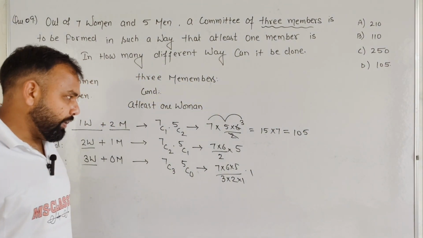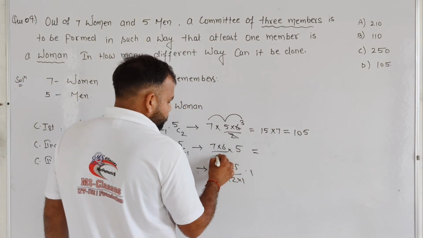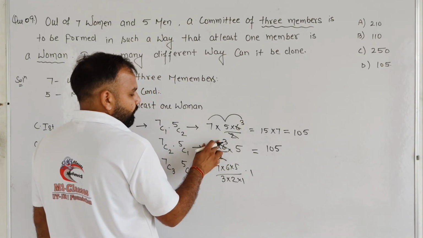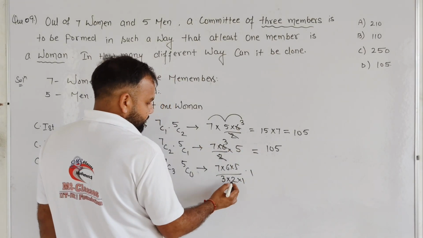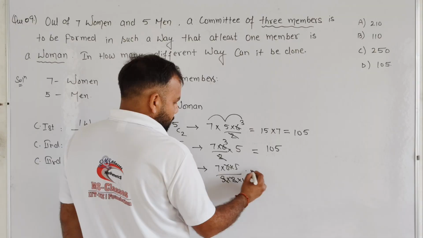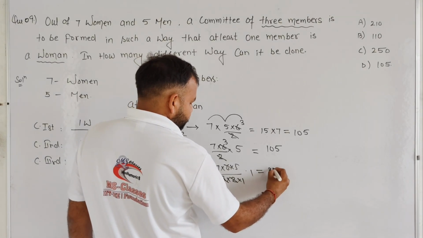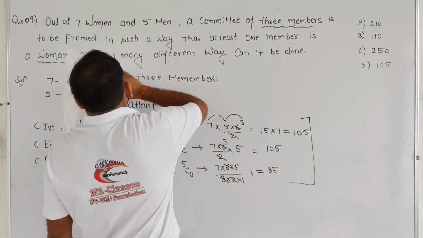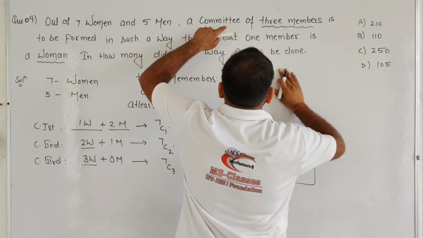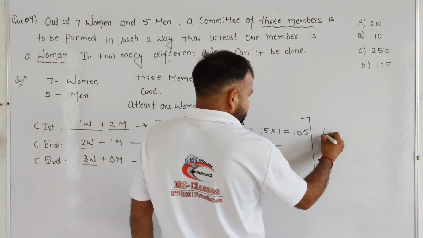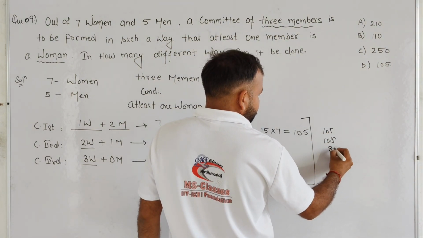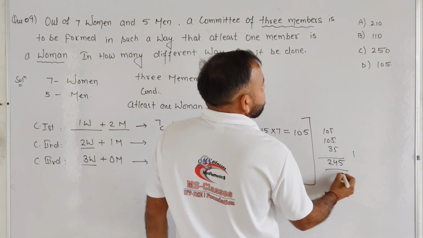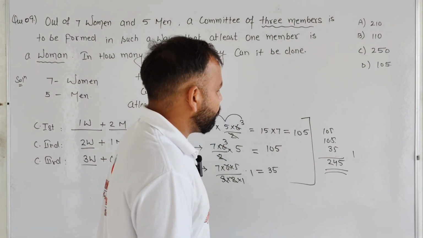7 5, 35. Okay, correct. This is also 105, because 5 into 3, 15, 15 into 7, 105. And in the same way, 3 into 2, 6, and 5 into 7, 35. And we know very well these are all the cases in which we can arrange a committee of 3 members: 105 plus 105 and 35. That is our final answer, student, 245.